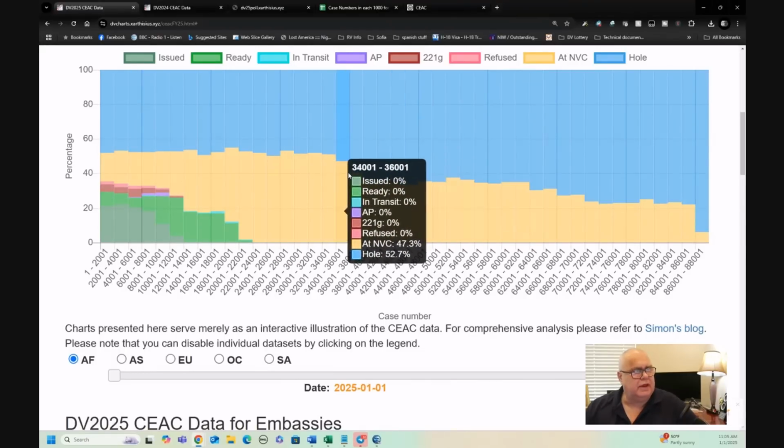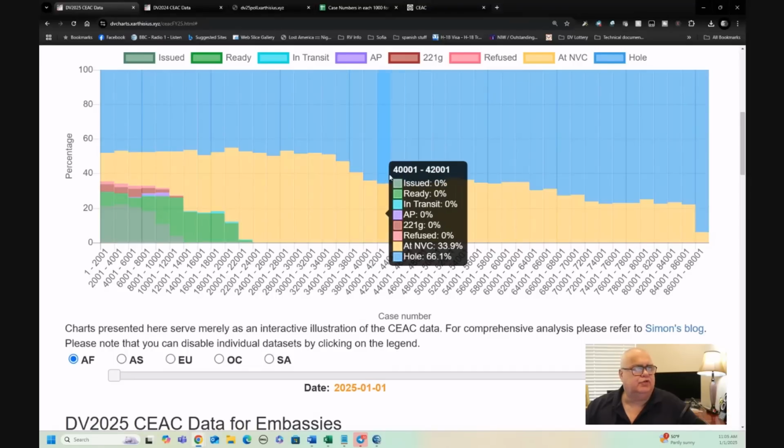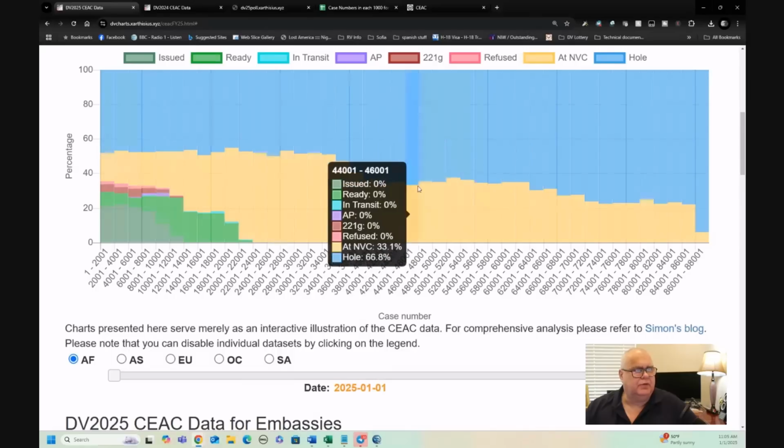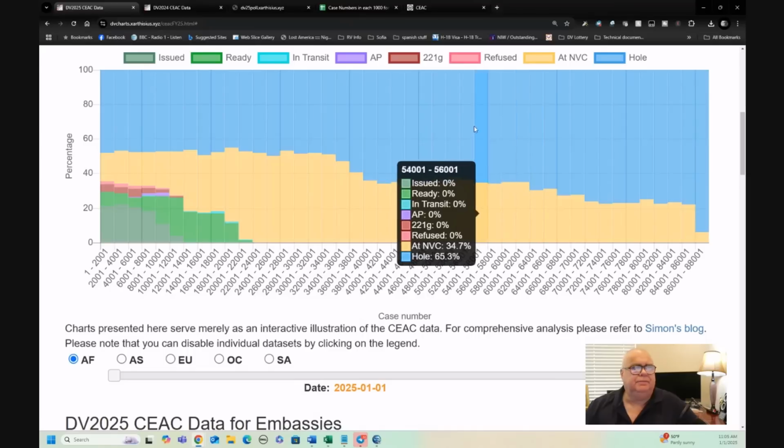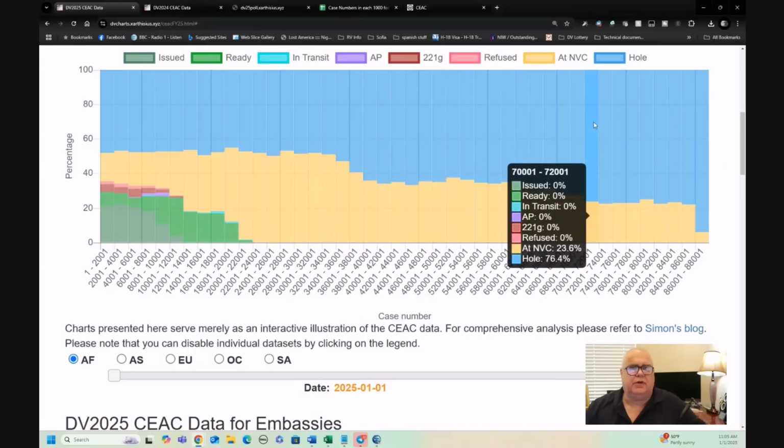It drops down here at about case number 35,000 roughly. And it drops down again a little bit over here. It drops down again. The density drops down. The blue color here are holes. And so in later number ranges, there are more holes.